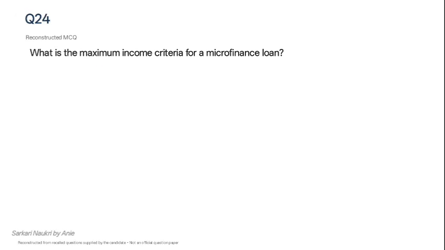Next question is, what is the maximum income criteria for a microfinance loan? This income criteria is 3 lakh rupees. Anyone having household income of less than 3 lakh who is getting a loan, it will be classified as a microfinance loan and counted under PSL.